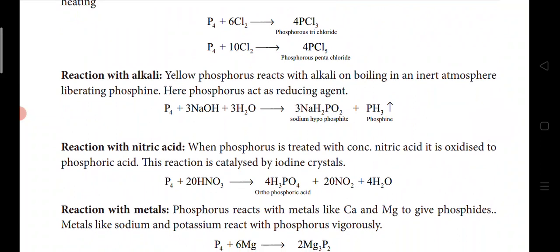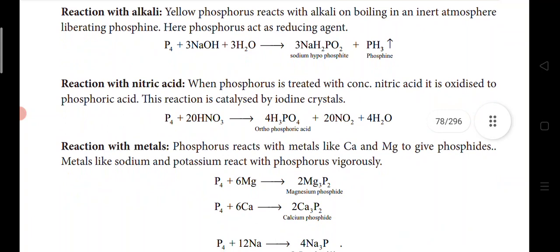Reaction with alkali. Yellow phosphorus reacts with alkali on boiling in an inert atmosphere, liberating phosphine. Here phosphorus acts as a reducing agent because hydrogen is added to phosphorus. So P4, phosphorus, reacts with an alkali, sodium hydroxide, in the presence of water. You will get sodium hypophosphite with phosphine liberated.